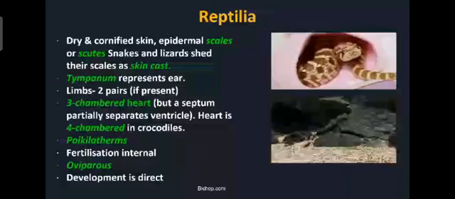Next one, poikilotherms. Poikilotherms means cold-blooded animals. Then fertilization is internal. Then all these animals are oviparous. Oviparous means they lay eggs, and development is direct. From the eggs the direct animal will come out. No larval stage is present. So development is direct.